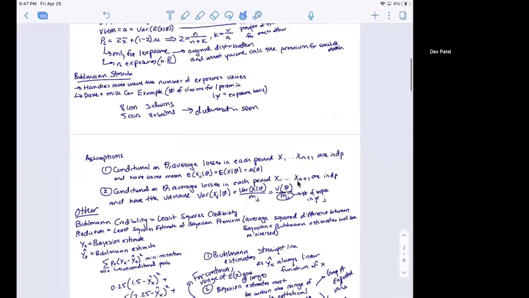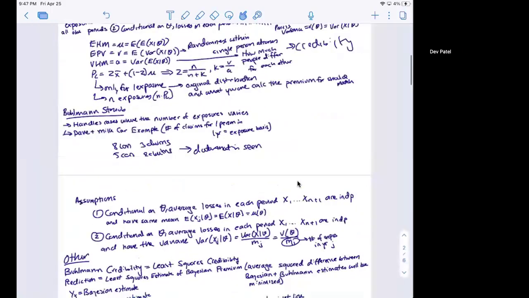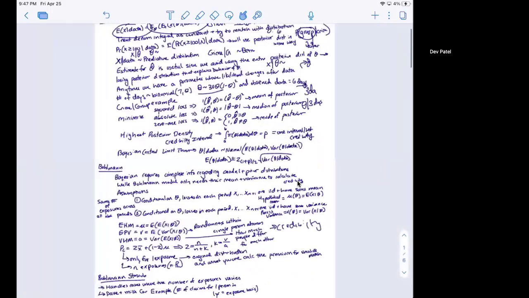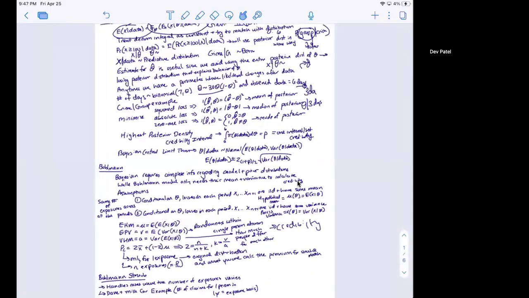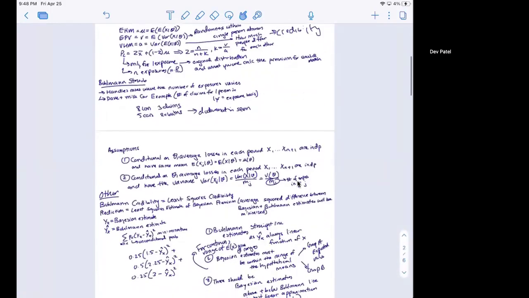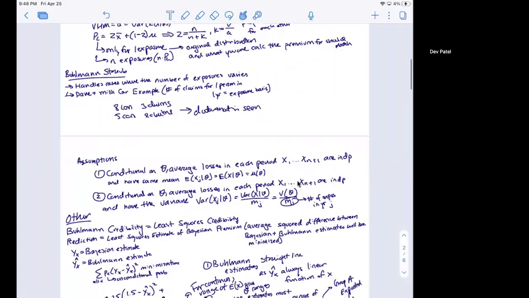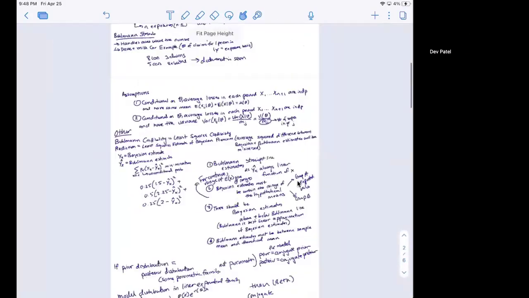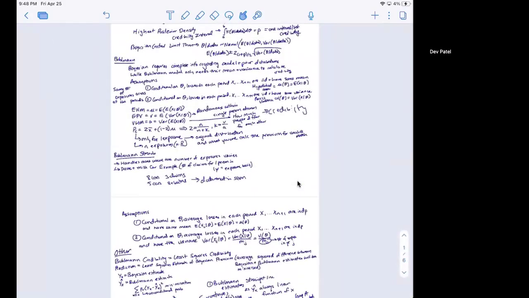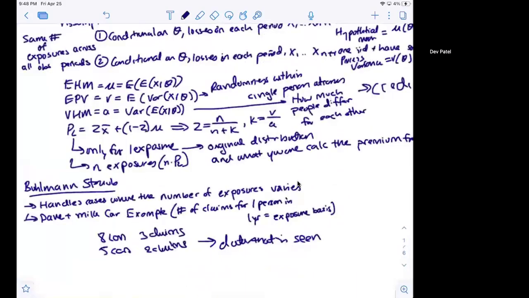And Bühlmann-Straub is the entire idea of now, let's say instead of any theoretical distribution, we are only working with empirical data. Let's say we only have actual observations and we have no idea of the theoretical distributions that these observations are actually coming from. Now, how can we get an estimate even from empirical data? That's where Bühlmann-Straub comes in, where it provides formulaic approaches for these different estimates to get to a theoretical estimate.